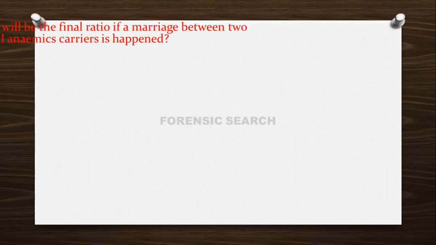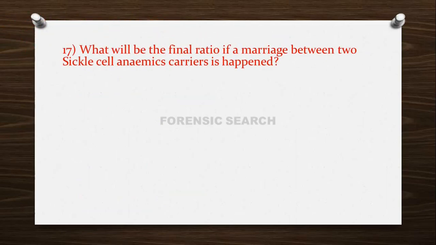Then the next question is, what will be the final ratio if a marriage between two sickle cell anemia carriers happens? Option A, 1:2:1, option B, 1:2, option C, 3:1, and option D, 1:3:1. So the correct answer of this question is option B, that is 1:2.